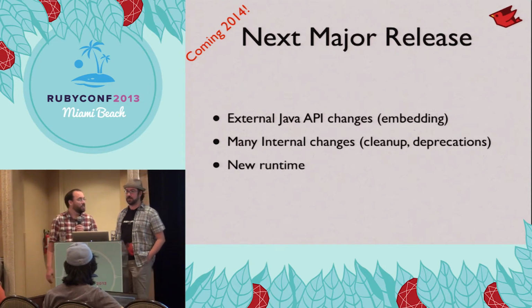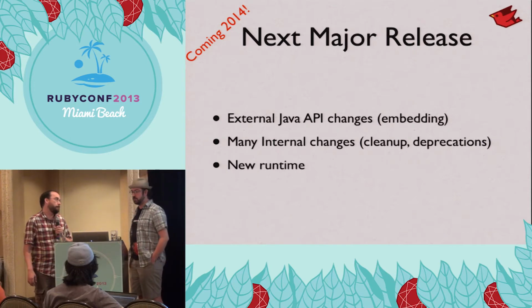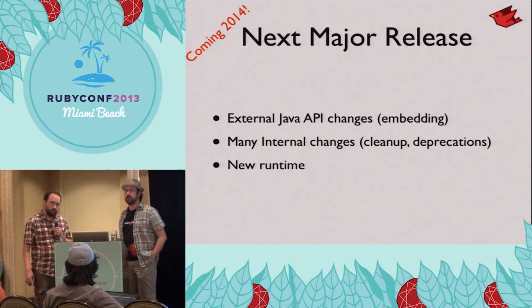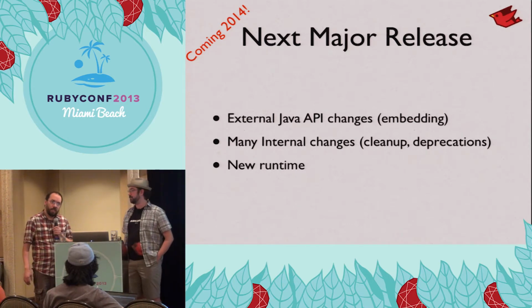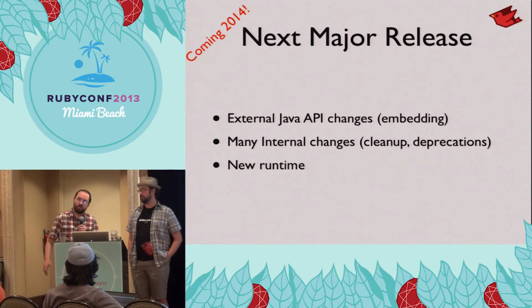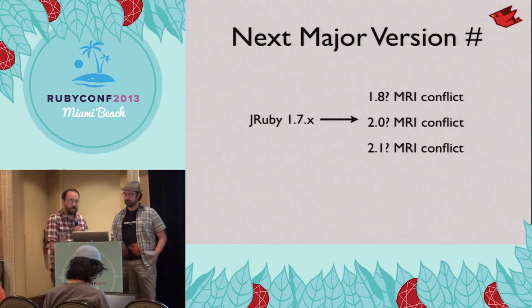This mostly affects JRuby's Java-based extensions. Obviously, the Ruby compatibility won't hurt at all, but libraries that are written in Java for JRuby may have to make some changes. And we have a plan for reducing the pain with regards to embedding, and I'll talk about that a little bit later. And we also have a brand new runtime, which we'll talk about later.